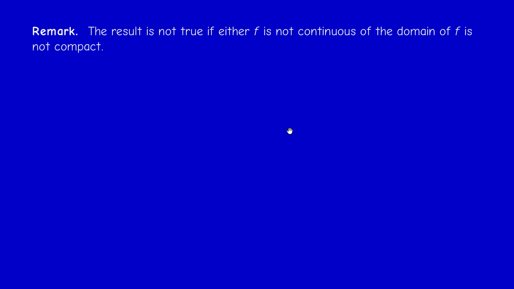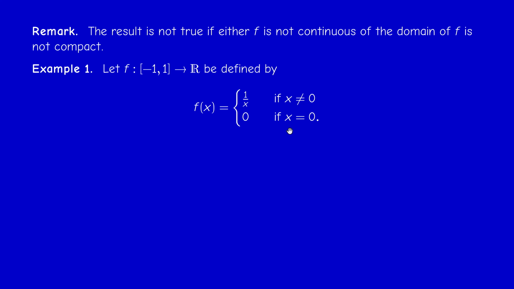If we remove one of the conditions, either continuity or compactness, the result may be wrong. So let me give you two examples. If you take the function defined on [-1, 1], which is compact here, by 1 over x if x is different from 0, and 0 if x is 0. So it's actually two branches of a hyperbola, but finite branches. They stop at -1 and 1. But as x tends to 0, f of x tends to plus infinity or minus infinity depending on the sign of x. So of course, f is not bounded.